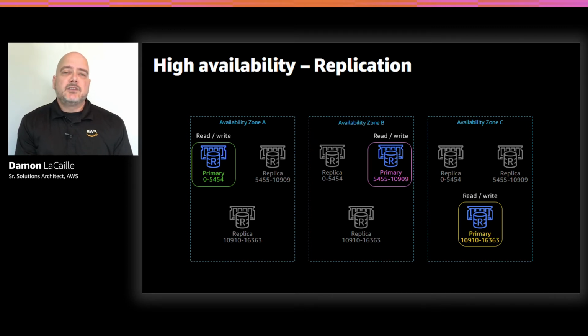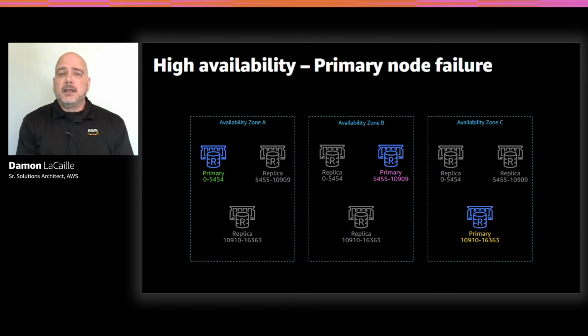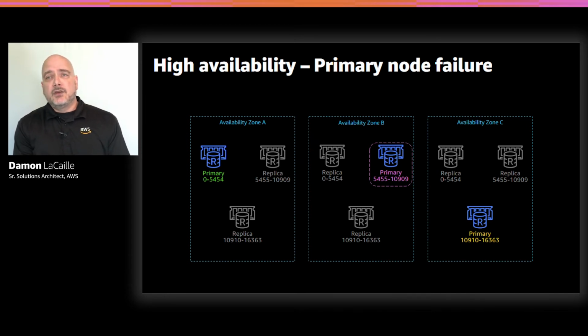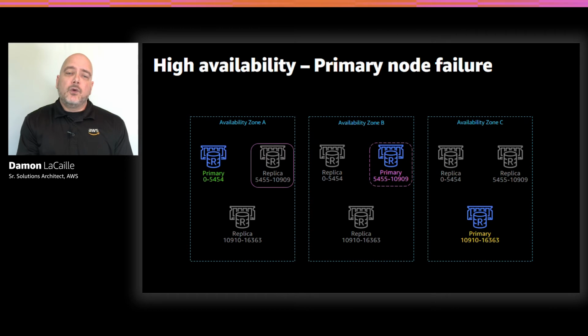So how does this actually work during a primary node failure? Let's say the primary node of maybe shard 2 here experiences a failure. The first thing Elasticache does is it determines which read replica node has the lowest replication lag. And this is actually a metric you can monitor in Amazon CloudWatch. So in this case, it's the replica in AZA. So we're going to take the failed node out of the cluster, and then we're going to promote the replica in availability zone A as the new primary.